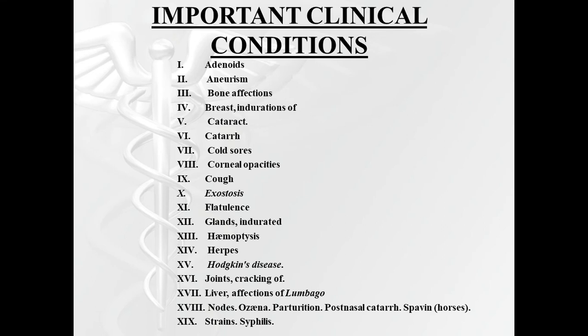Then we have nodes, cravings, strains, syphilis. I think now you got a little bit of enlightenment about how everything is interconnected, and how I brought those links together to bring an insight to Materia Medica.